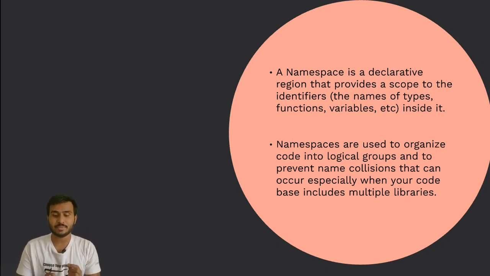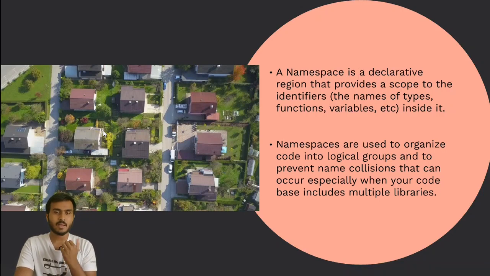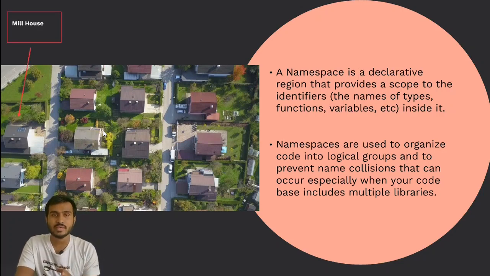why we need namespaces. Let's take an example where we have a house. Okay, row houses, multiple row houses. Let's say this is a society where there are, let's say, hundreds or 1,000 row houses. Now let's say in this society we have two houses whose name is identical, let's say Mill House.